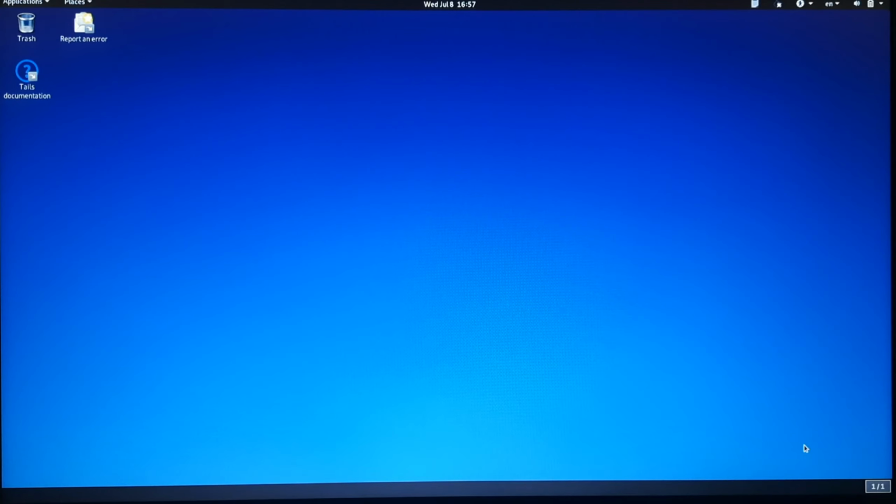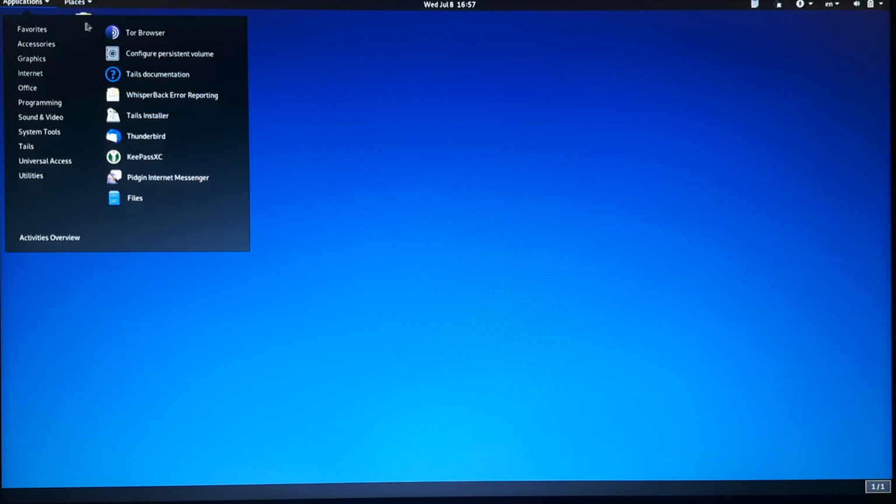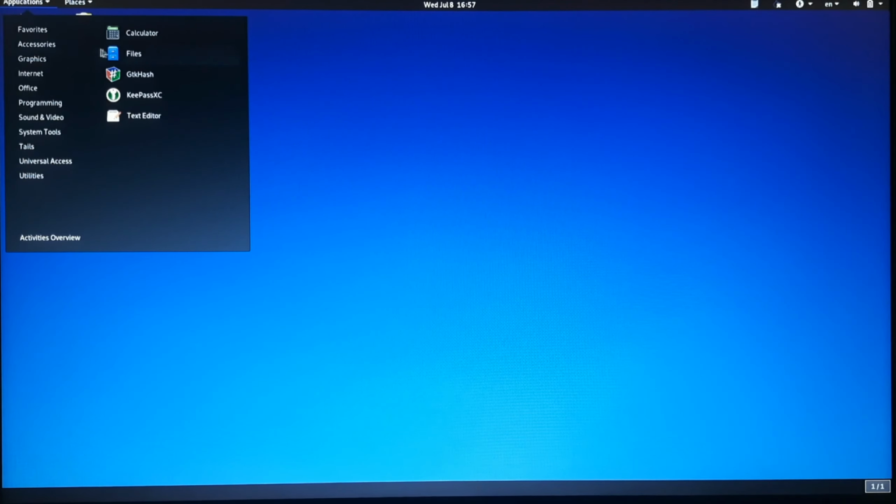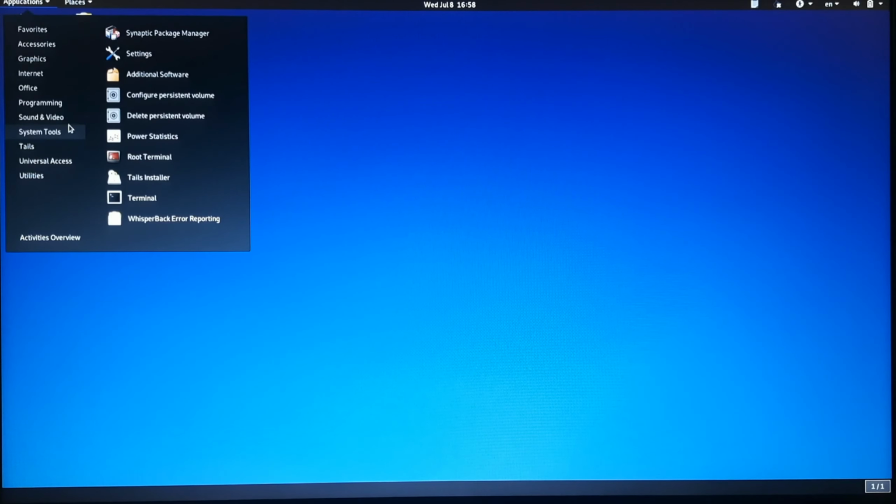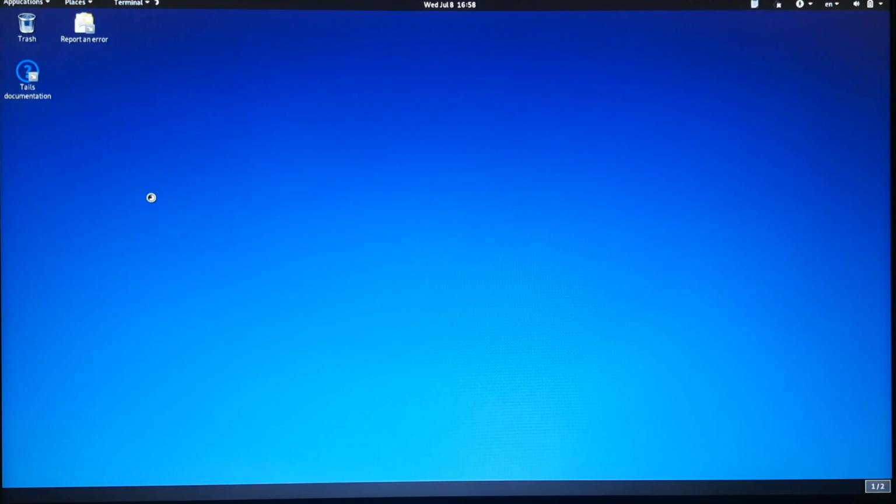Now you are in the operating system. Note that this operating system does not save any files or history in order to clear tracks. This OS comes with Tor browser and many other applications pre-installed. Let's open the terminal to see if it's working or not.